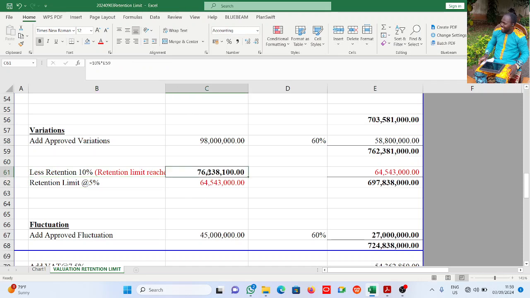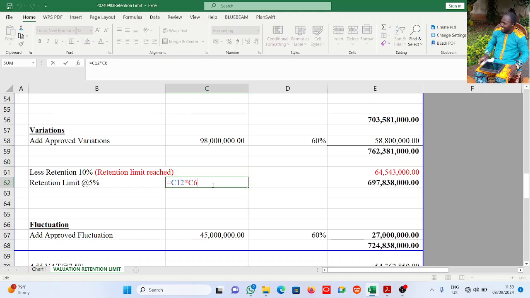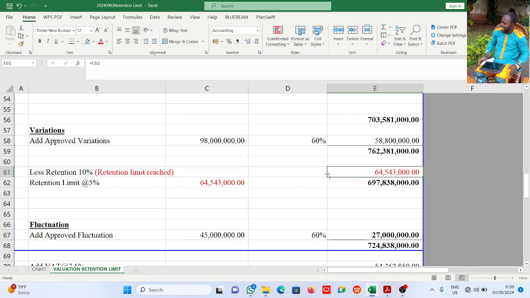So I have nothing to do with this. Now this is my retention, 5% of the contract sum. It means that in subsequent valuation, maybe valuation number 5 or number 6, I will not be deducting retention because the limit is reached.